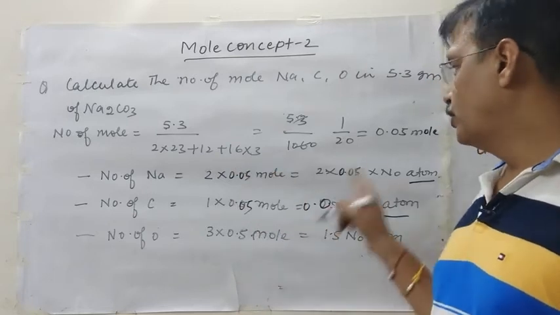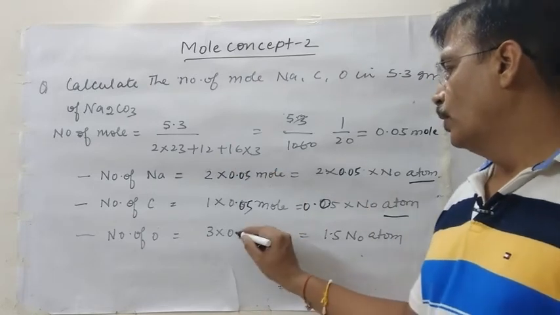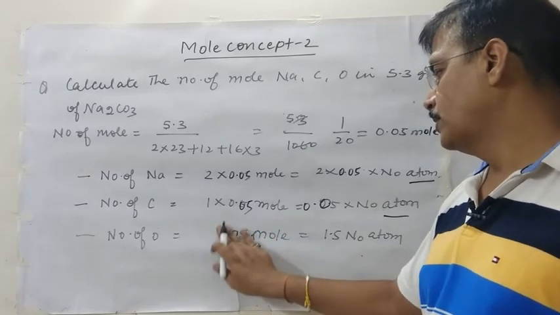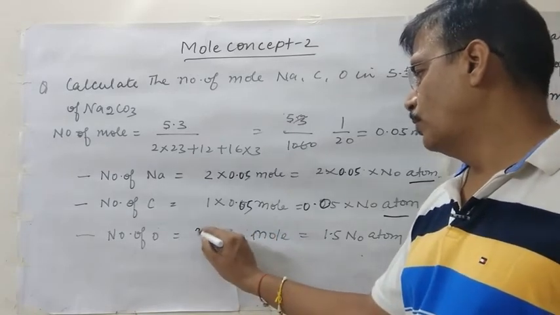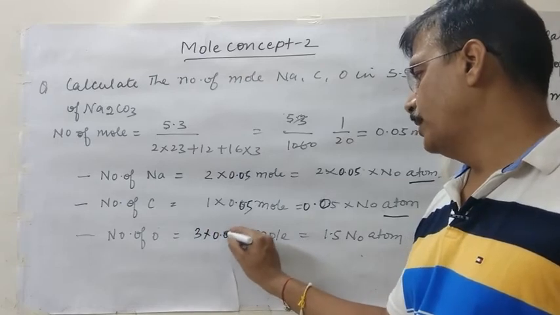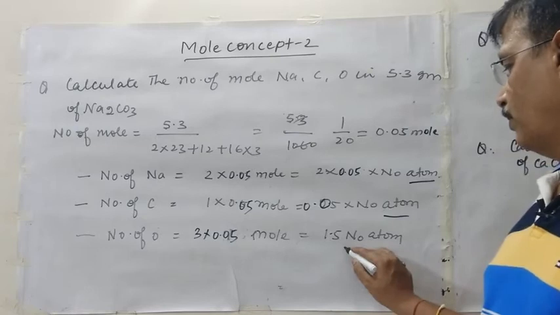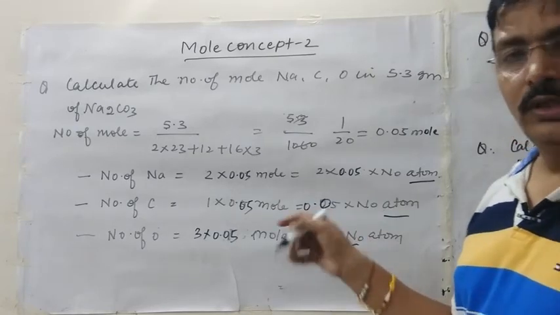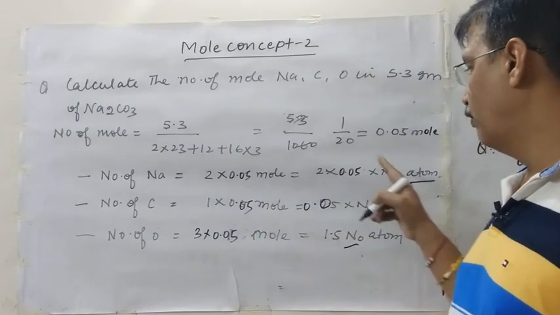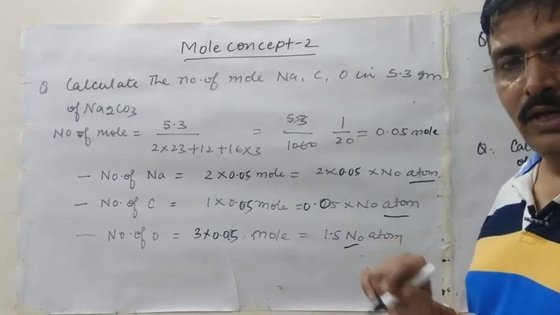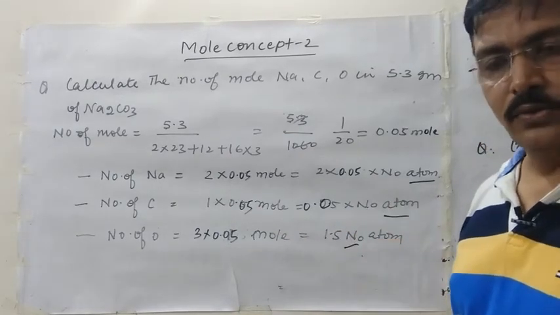So in 0.05 mole, it is 3 into 0.05 mole. In total, if we multiply by Avogadro's number, in this way we find the number of moles and the number of atoms. Clear, sir? Now we come to the next question.